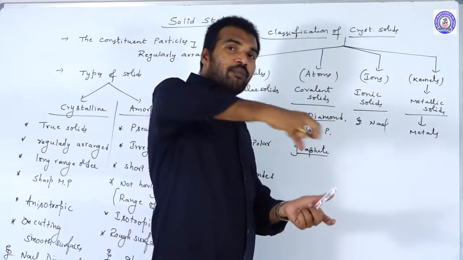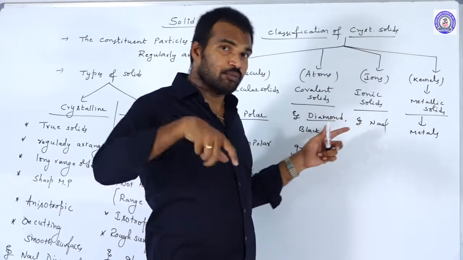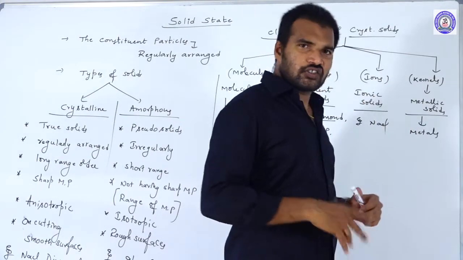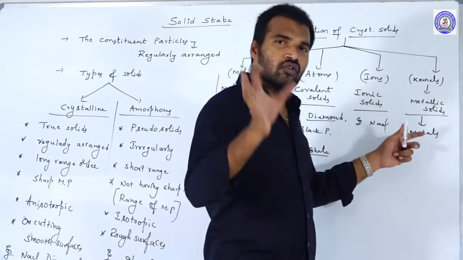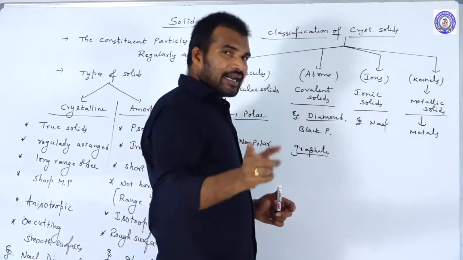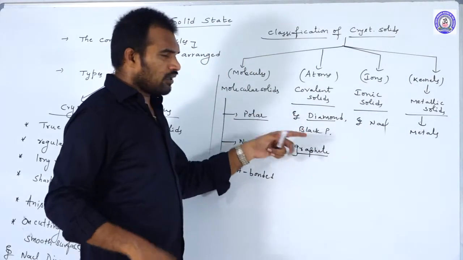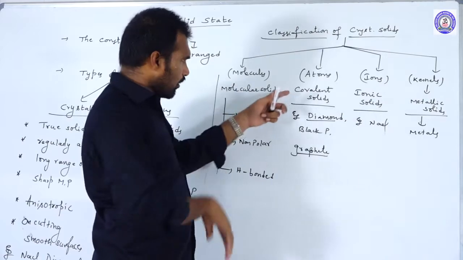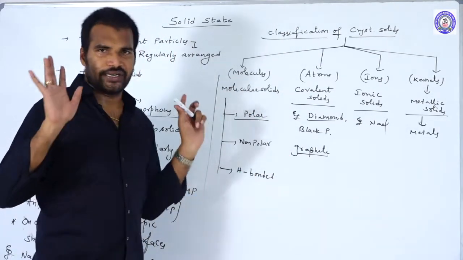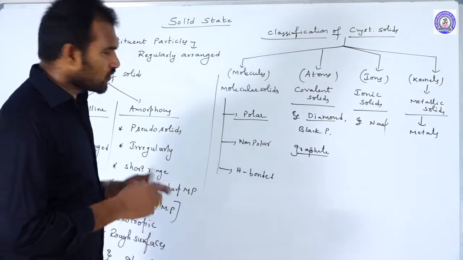Whereas if you melt the ionic solid, that means in molten state, ionic solids are good conductors of electricity. Coming to metals, as we know, they are good conductors of electricity. Ionic solids are conductors in molten state but bad conductors in solid state. And diamond and most of the covalent solids are bad conductors except graphite, and these are insulators. So these are the classification and properties of the crystalline solids.